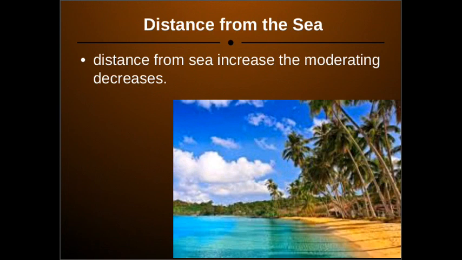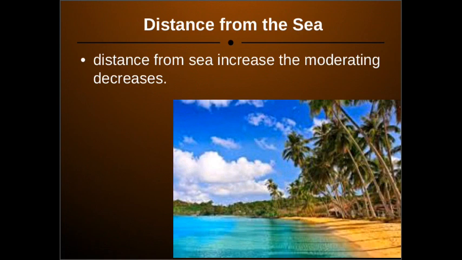As distance from the sea increases, the moderating effect decreases, which means if the area is near the sea, that area is regulated by the sea. The area which is nearer to the sea has a moderate climate. The area which is far from the sea has very extreme temperatures. Now look at India: the southern part of India is surrounded by water bodies, right?